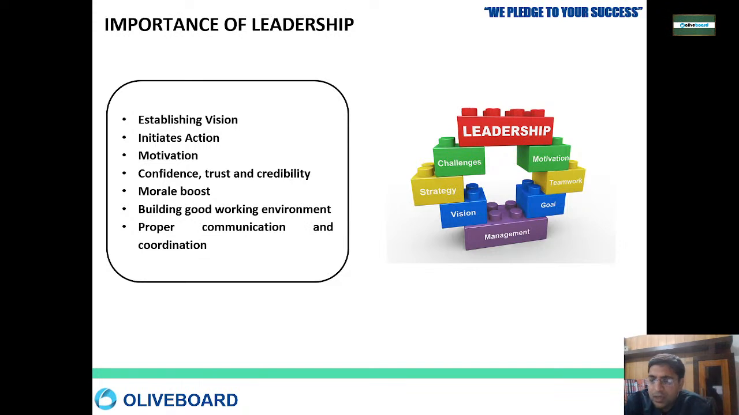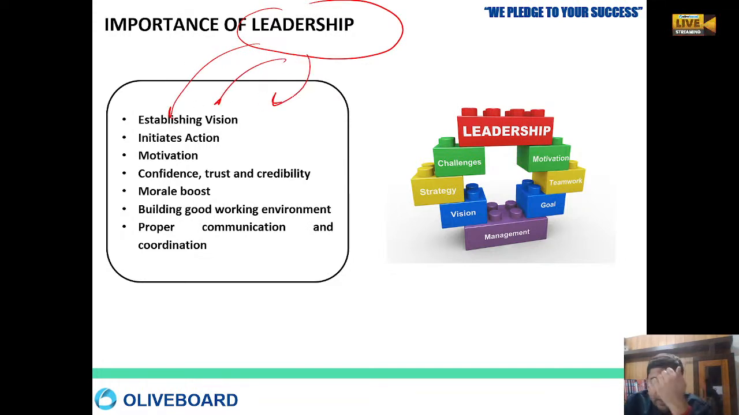Okay, so whenever we talk of leadership, we want to establish the vision. We want to establish a vision. Then after setting up a vision, we want to initiate some kind of action. And then we have to keep on motivating the people. We have to build the confidence among the people. We have to boost the trust among the people. We have to increase the credibility of the people. Morale booster, working condition we have to improve. So the leader has to take care of all these things, and this is very, very important. If any leader has to succeed in their life, the leader has to work on multiple roles.